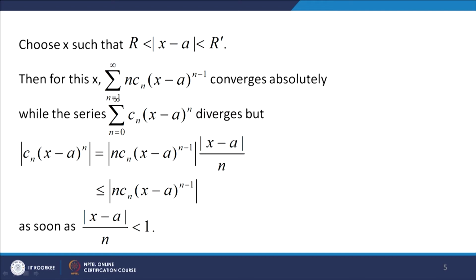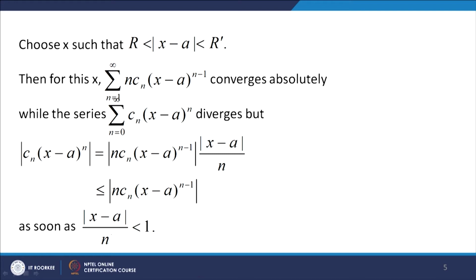Now, let us look at mod of c n (x minus a) to the power n. We want to arrive at a contradiction. So, mod of c n (x minus a) to the power n we can write as n c n (x minus a) to the power n minus 1 into mod of x minus a over n. Now, this is less than or equal to mod of n c n (x minus a) to the power n minus 1 as soon as mod of x minus a over n is less than 1.